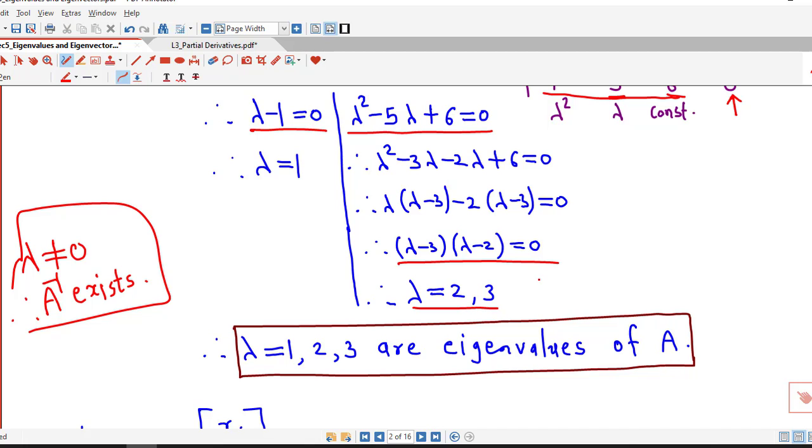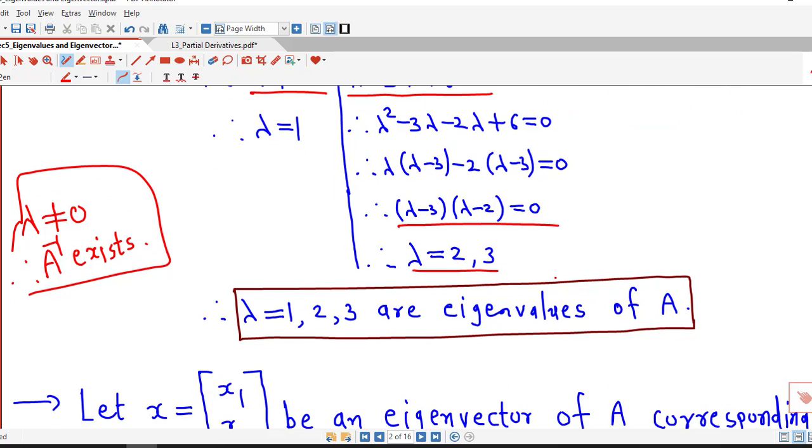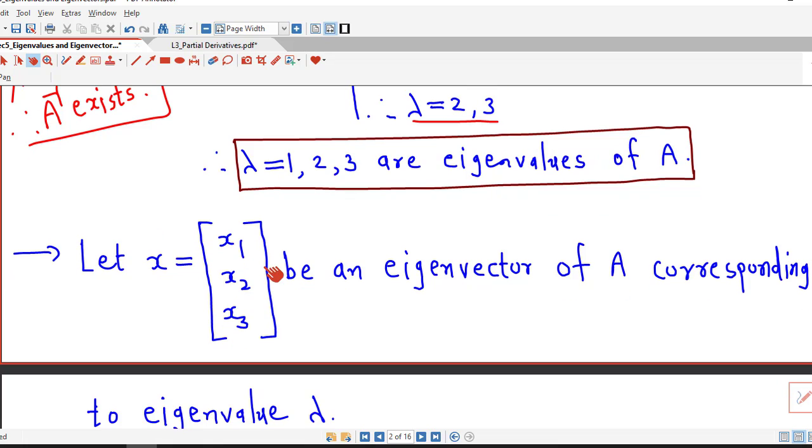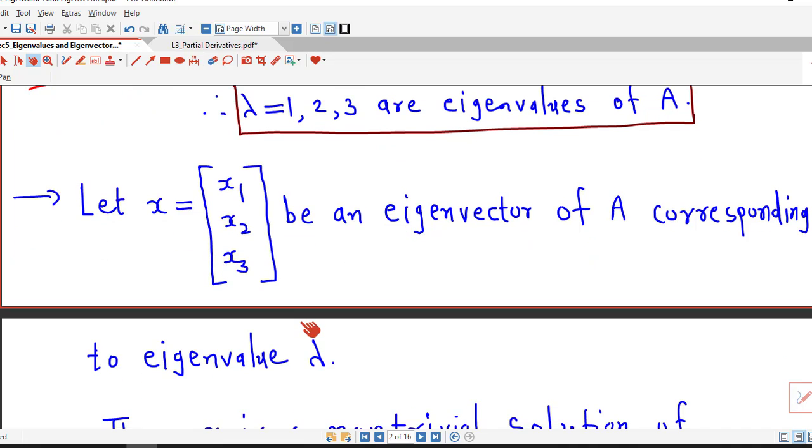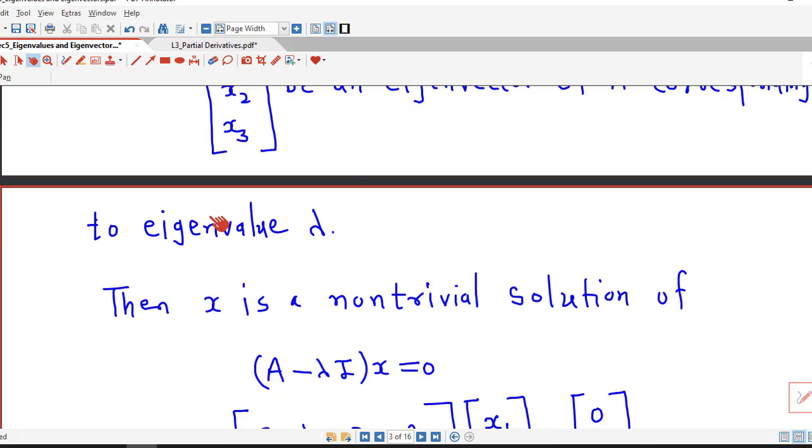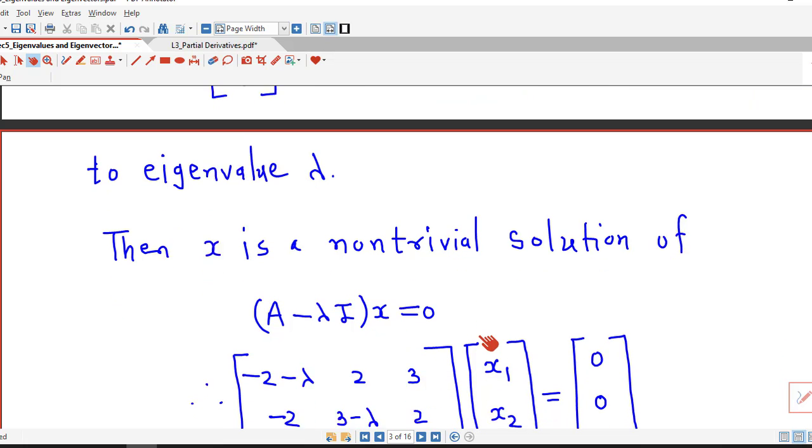Now we find eigenvectors corresponding to each eigenvalue, and then we will find eigenvalues and eigenvectors of A inverse. Because our matrix is a square matrix of order 3, we consider X equal to a column vector with 3 components x1, x2, x3. Suppose this X is an eigenvector of matrix A corresponding to eigenvalue lambda. Then this X is a non-trivial solution of the system A minus lambda I times X equal to 0.